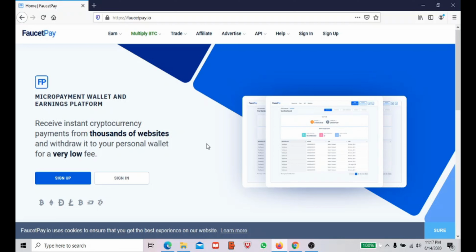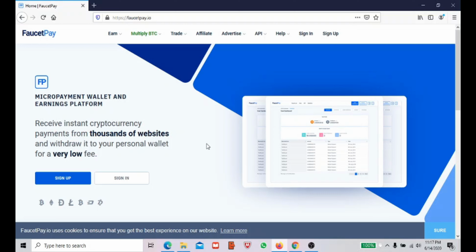So guys, as you can see on the screen, I'm going to show you how to create a Faucet Pay account in a very simple way. Just a few minutes is required to prepare a Faucet Pay account. This is the same as a Coinbase account, since you want to have a proper wallet where you can start mining Litecoin and Ethereum.